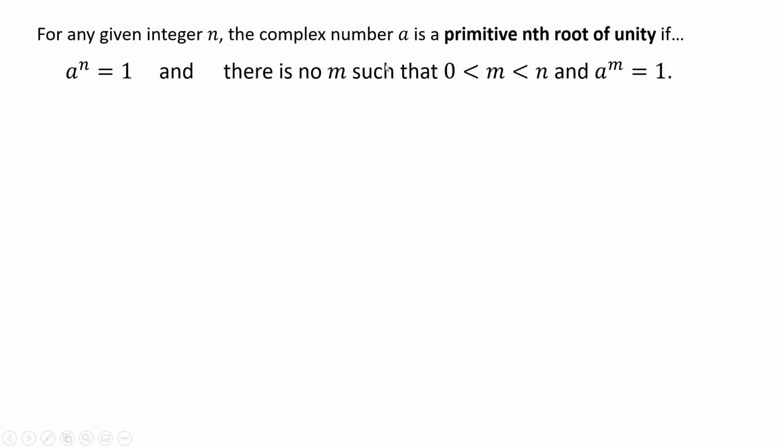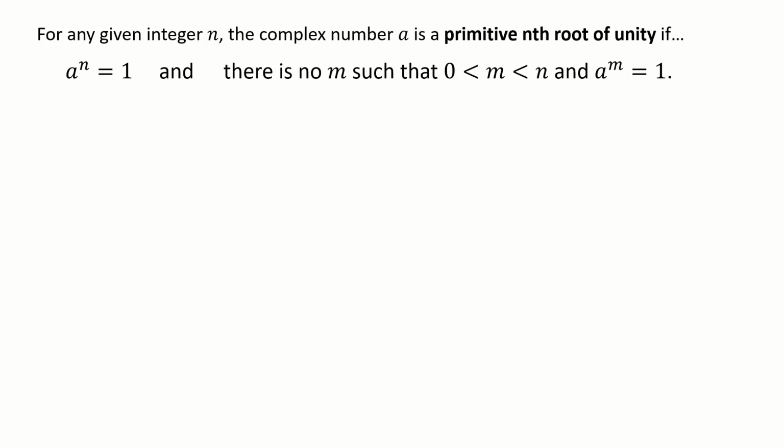And the primitive part is this: there's no value of m between 0 and n, so basically just less than n, where a to the m equals 1. So this basically means a needs to be an nth root of unity, and if we're counting up from 1, a needs to not have been a root of unity yet before. There's no integer less than n where a has already been a root of unity.